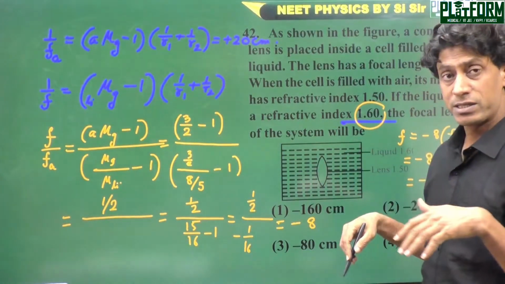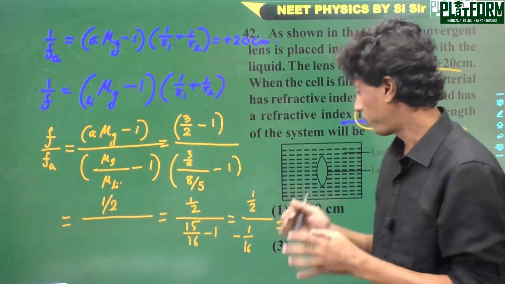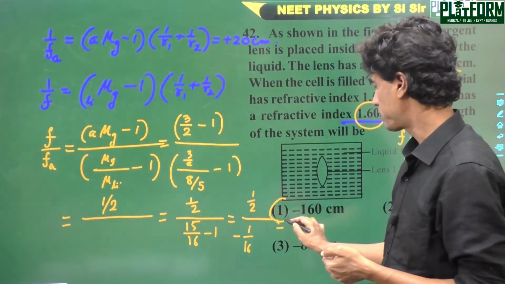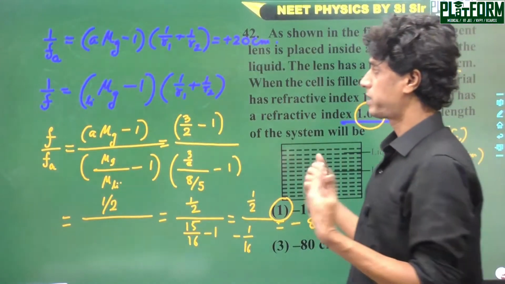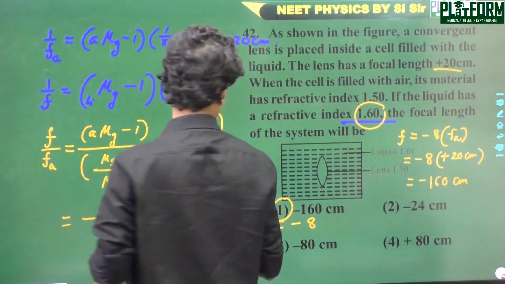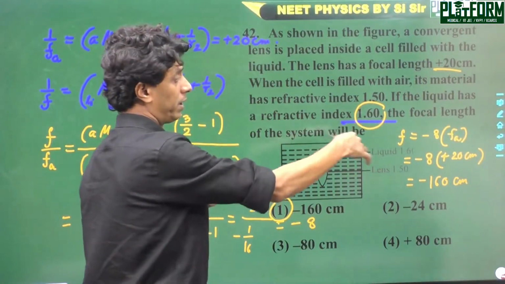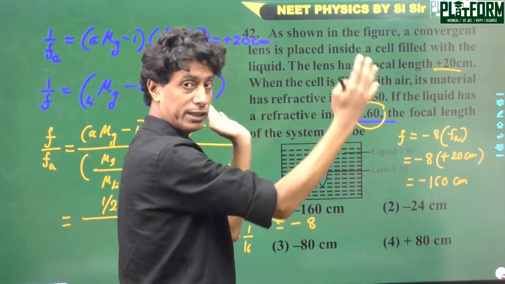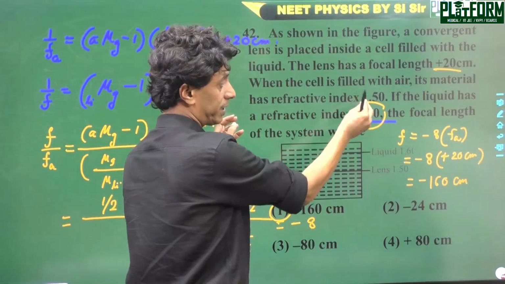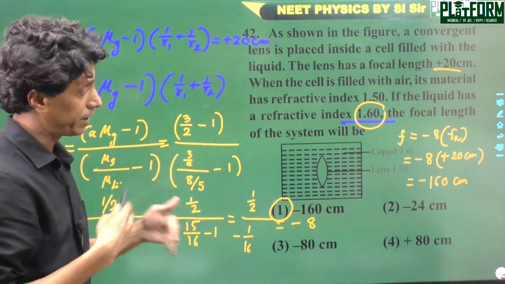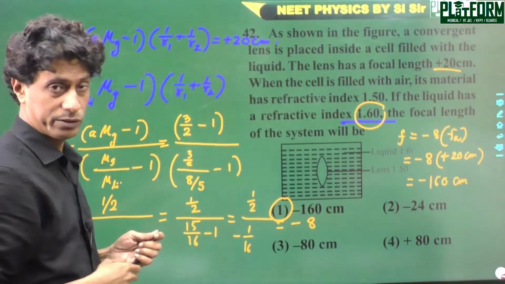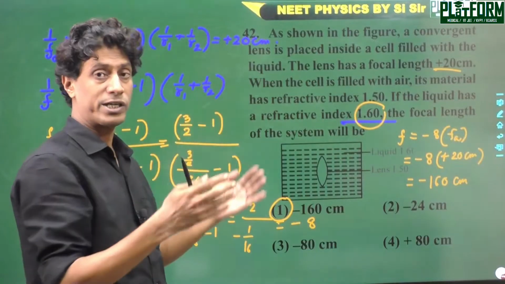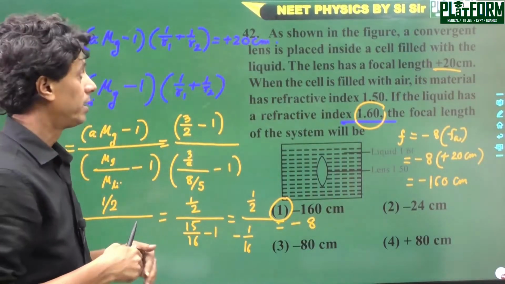Finally, the nature of the lens becomes diverging, and the focal length also changes by 8 times, and the right option here is 1. Or simply, since the refractive index of the liquid surrounding the lens is greater than the refractive index of the lens, the nature of the lens will get changed, when the refractive index of the surroundings is greater than the refractive index of the lens.